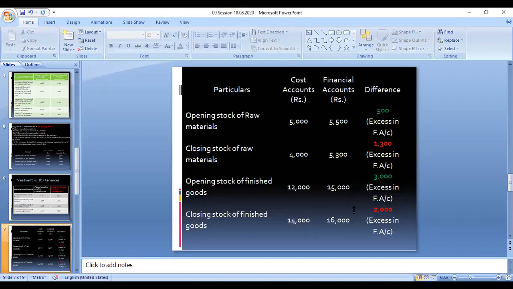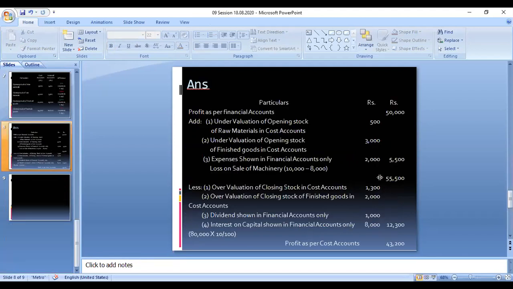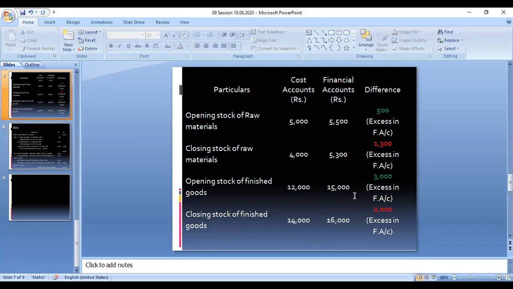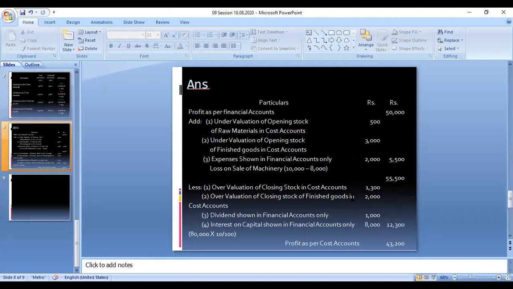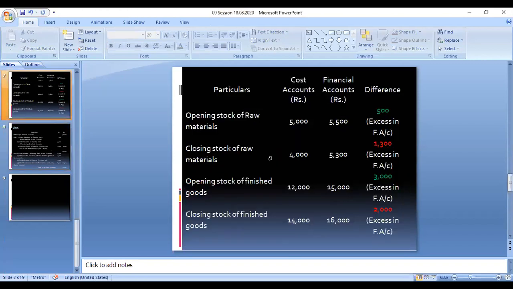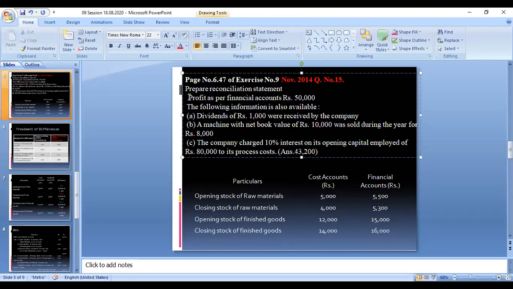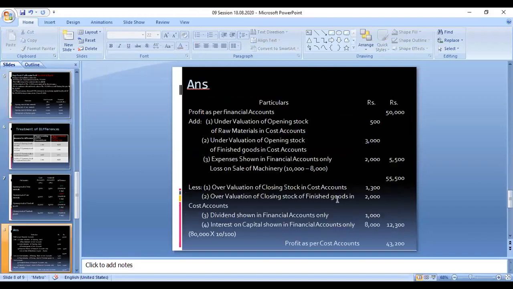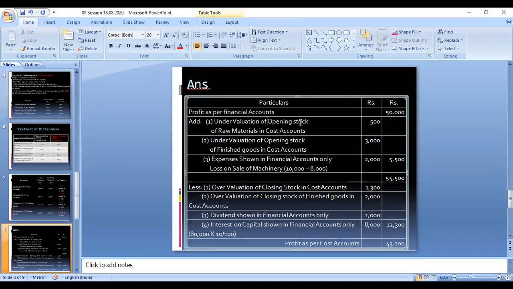Now I can go to the problem. These things we can identify. What you have to do: 500 plus 3,000 plus. In this case, opening stock, we can say that it's an undervaluation. Profit as per financial accounts is 50,000, taken from the problem. So we start with the financial account profit only. Now the opening stock we have to add 500. Again, one more opening stock of finished goods, that also we have to add 3,000.